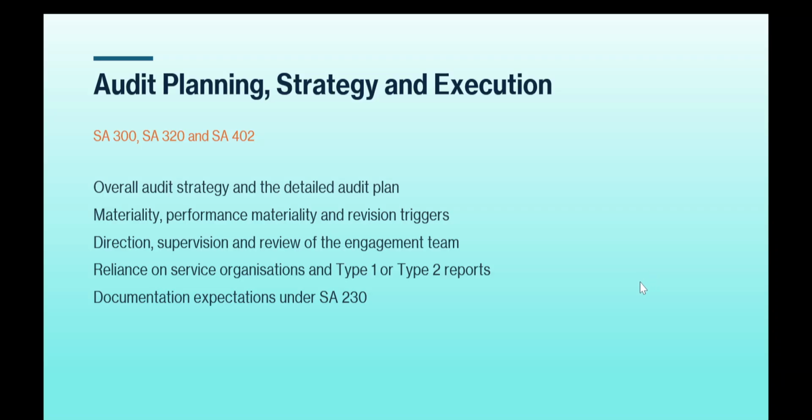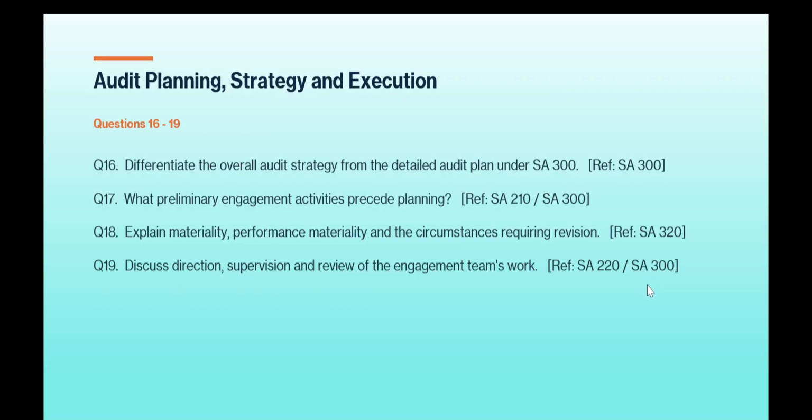And then we go to these questions which are likely to come. Question number 16. Differentiate the overall audit strategy from the detailed audit plan under SA 300. Okay. Question number 17. What preliminary engagement activities precede planning? A reference to SA 210 and SA 300. Explain materiality, performance materiality, and the circumstances requiring revision. SA 320 reference will be taken. Question number 19. Discuss direction, supervision, and review of the engagement team's work.